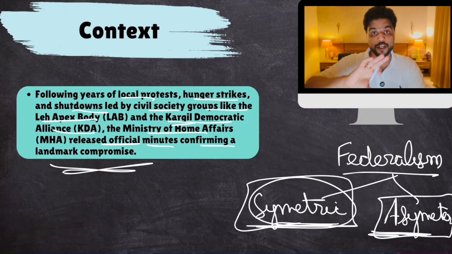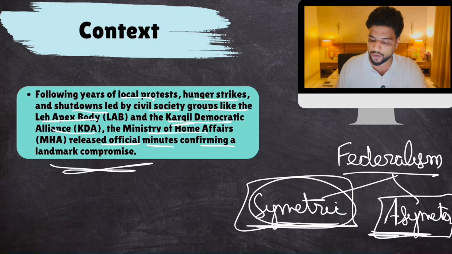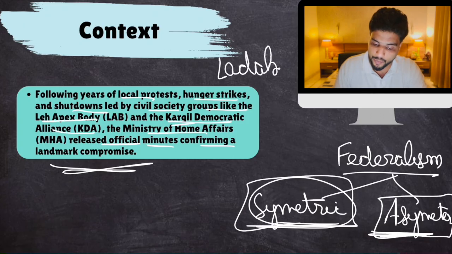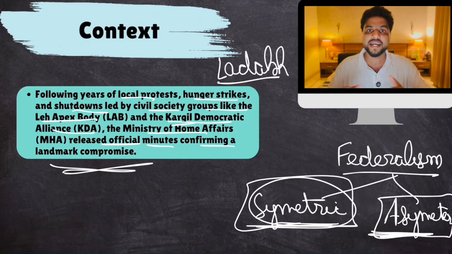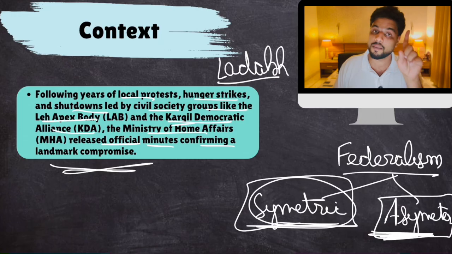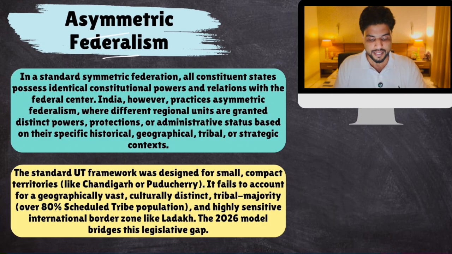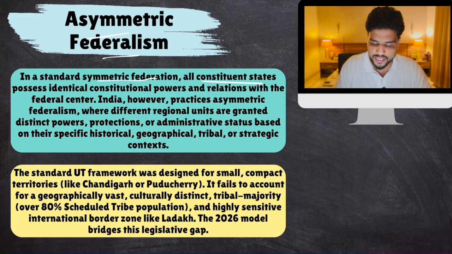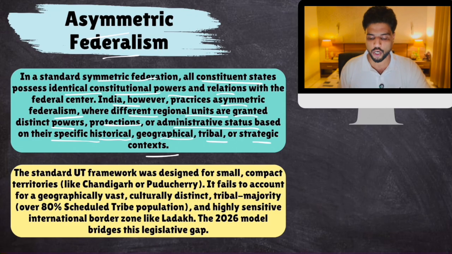Now, this new compromise formula is an example of asymmetric federalism. This new compromise formula for Ladakh is an example of India's ability to accommodate divergent interest groups through its asymmetric federalism. Okay, so remember this term asymmetric federalism. Clear? In standard symmetric federation, all constituent states possess identical constitutional powers and relations with the center. However, in India, asymmetric federalism, where different regional units are granted distinct powers, protections, administrative status based on their specific historical, geographical, tribal, strategic context.